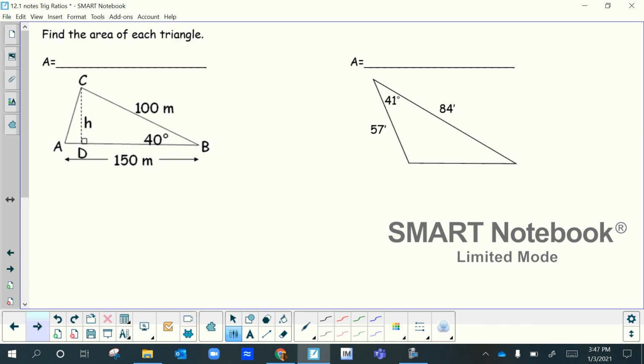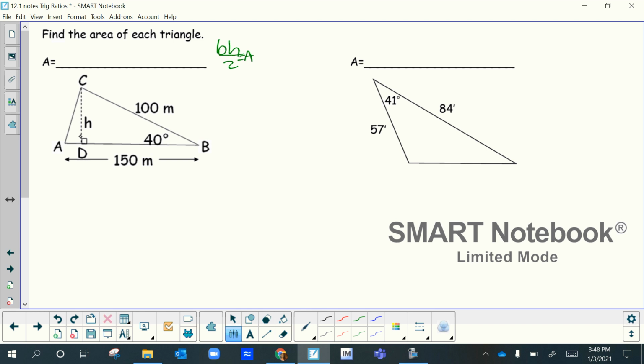All right, let's do the last 2 problems of the day, which are related to area. So if I'm having to find the area of this triangle, most of you guys know that it's base times height divided by 2. That's my area formula. And so I know the base here but I don't know the height. And I have to know the height in order to find the area.